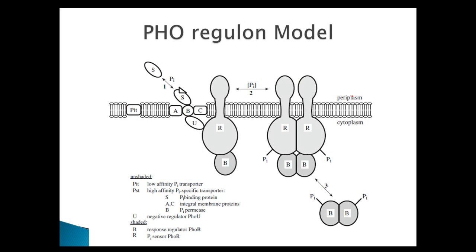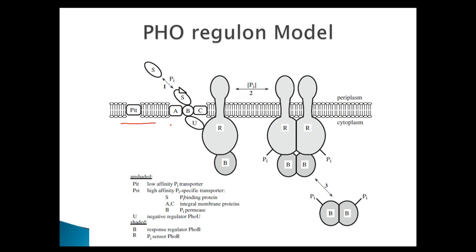This is the model for the uptake of inorganic phosphate under the phosphate limiting condition. The PIT protein has low affinity for the inorganic phosphate, and therefore it is active only when the phosphate concentration is high. Then when the phosphate concentration is low, another system works.